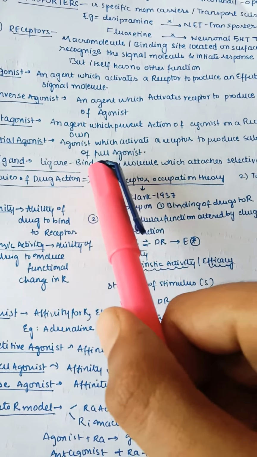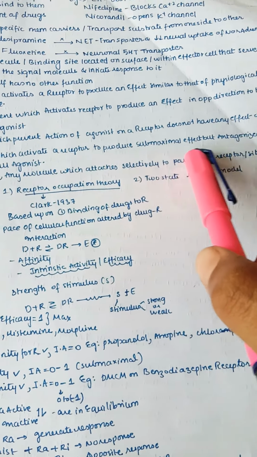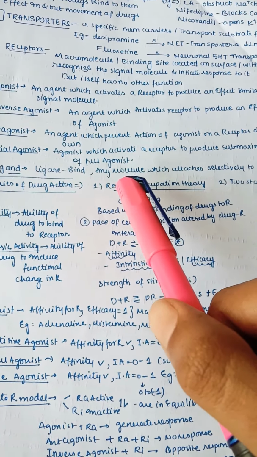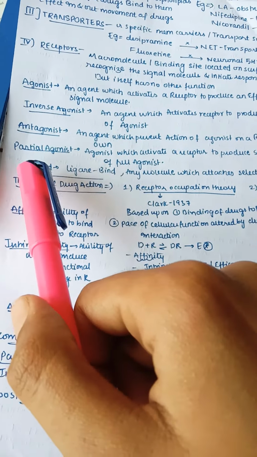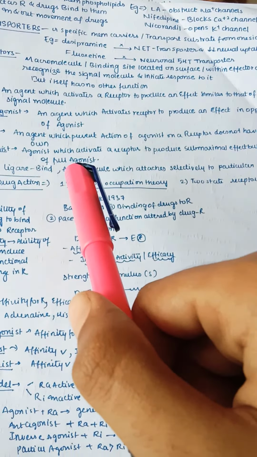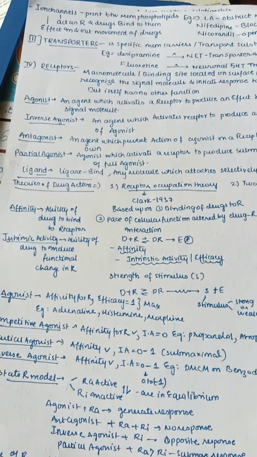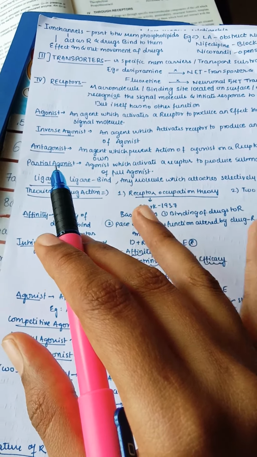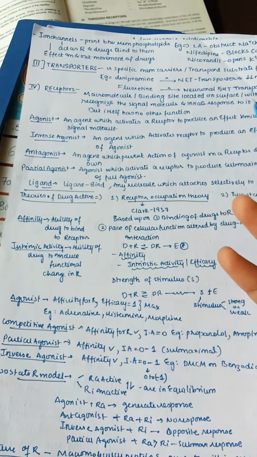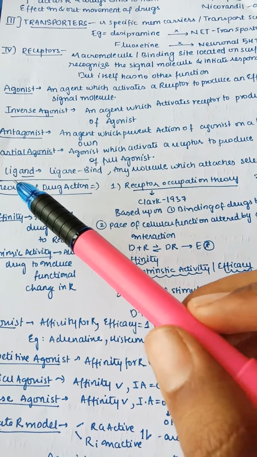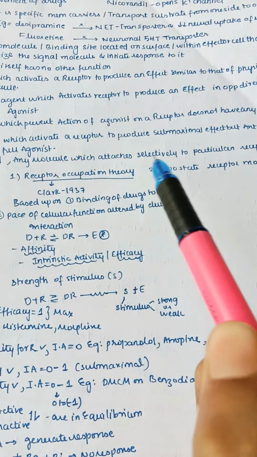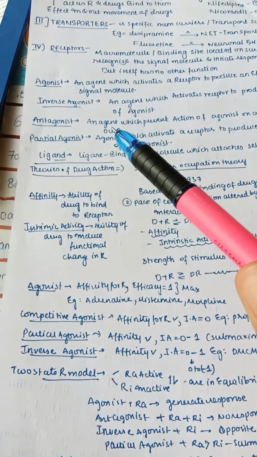A partial agonist is an agonist which activates a receptor to produce only a submaximal effect but antagonizes the action of a full agonist. In the name you can understand, it only gives a submaximal effect and it antagonizes the action of the full agonist. Sometimes a partial agonist can completely act as an antagonist, that is, it may stop the agonist from working. So what is a ligand? Ligand comes from ligare, in olden Greek words meaning binding. Any molecule which attaches selectively to a particular receptor or site is nothing but the ligand.